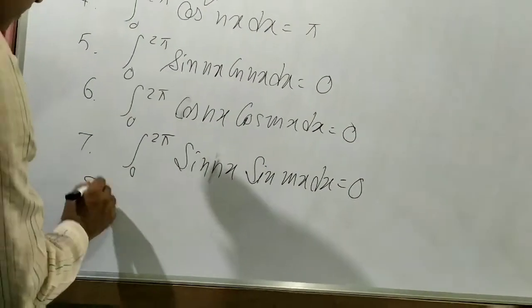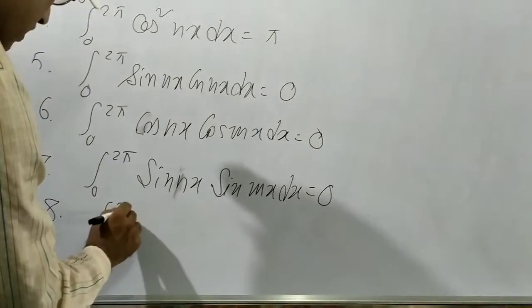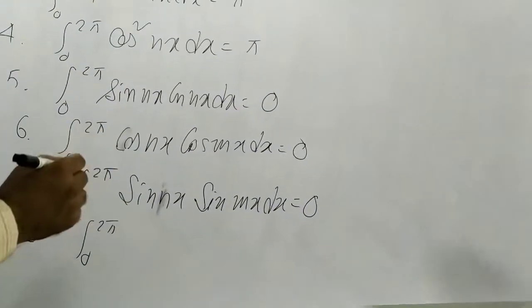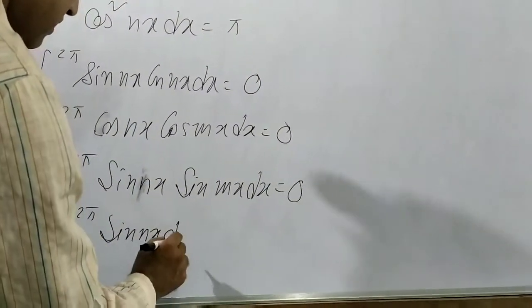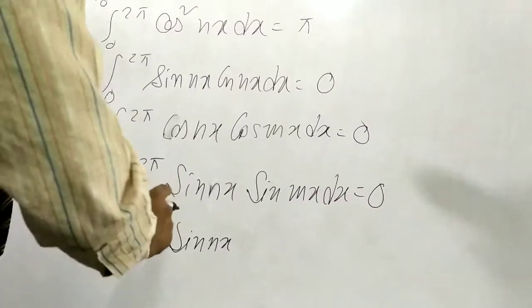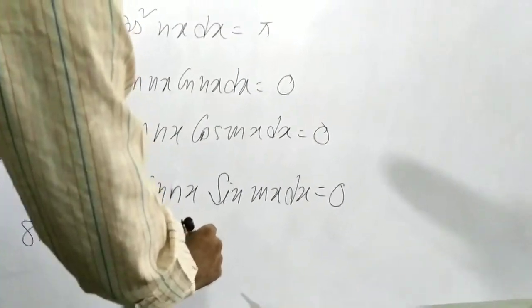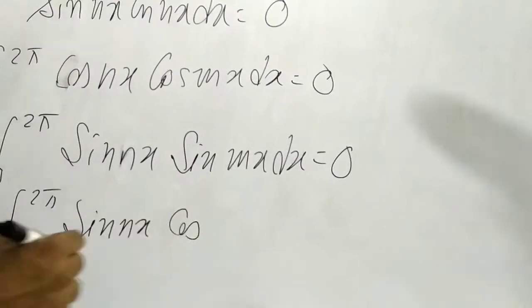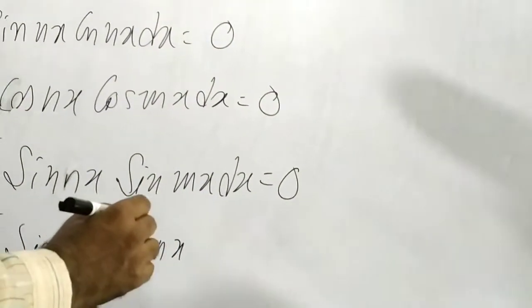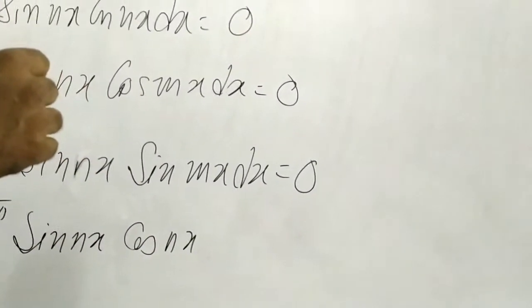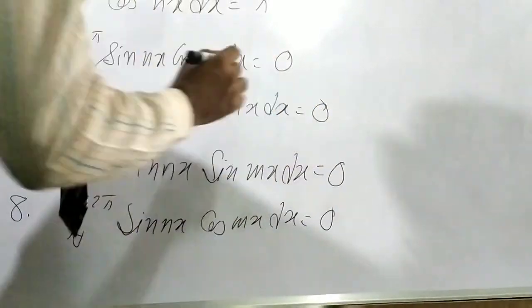Number 8, integration from 0 to 2 pi of sin nx cos mx dx, this equals 0.